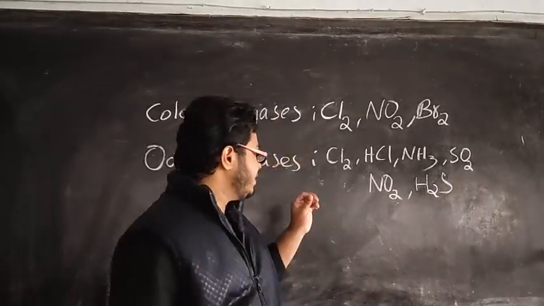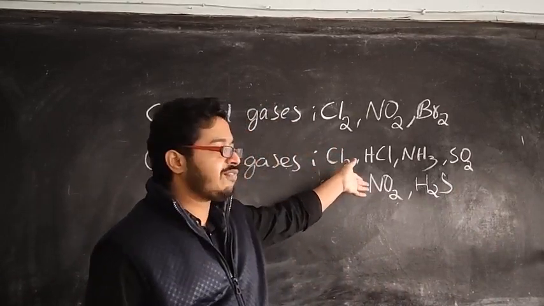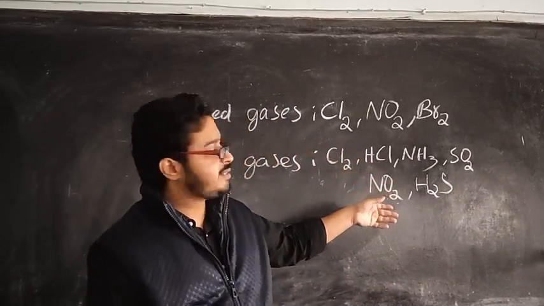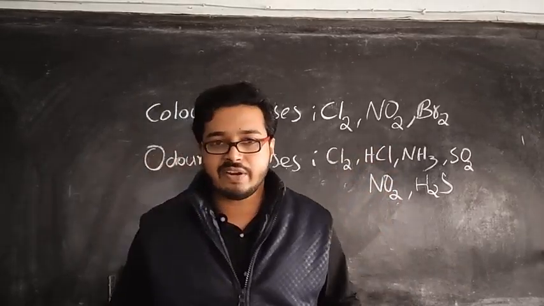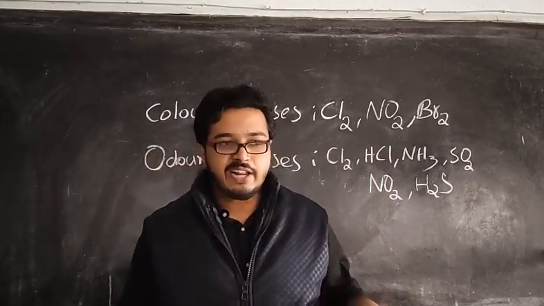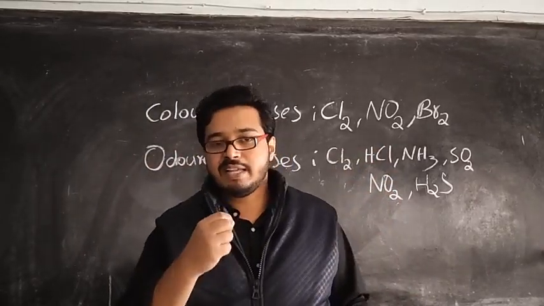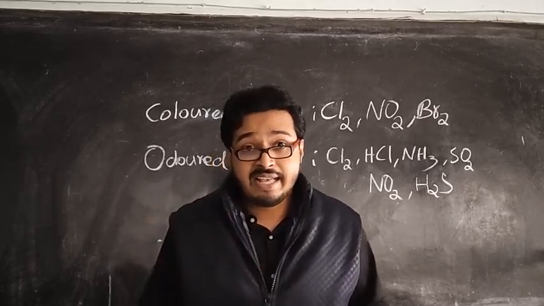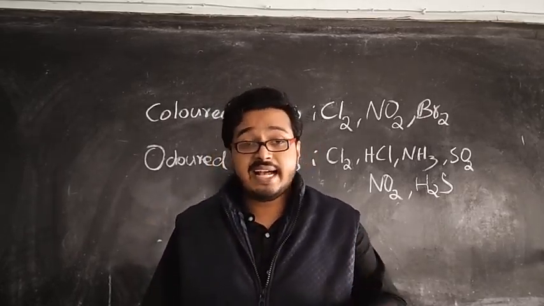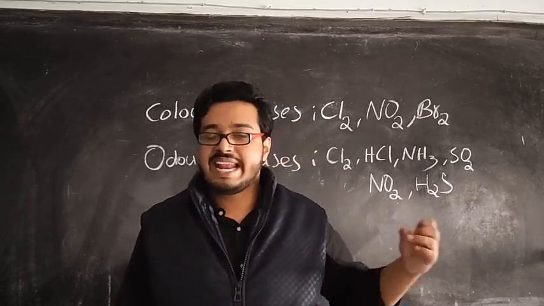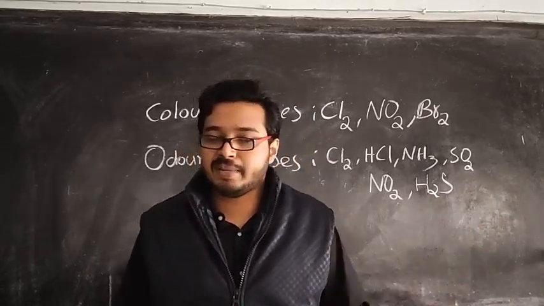Still, the smell of chlorine, HCl, ammonia and NO2 are all different, but it cannot be written. What you are smelling cannot be properly written as the observation, because the name of the smell is the same even though they smell different.